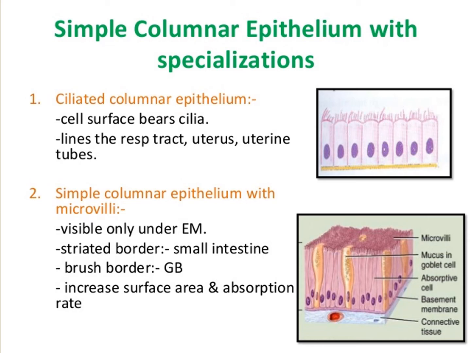The nucleus is located at the base of the cell. It is found in the stomach, gallbladder, bile duct, small intestine, colon, oviduct. The main function is secretion and absorption.